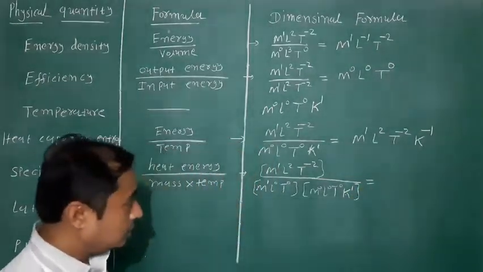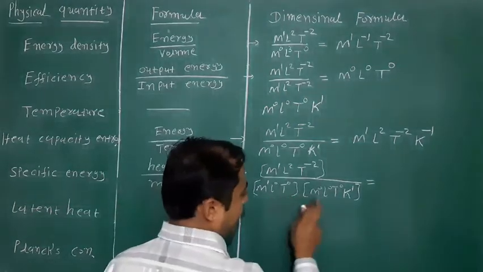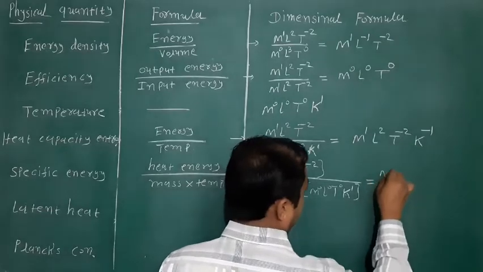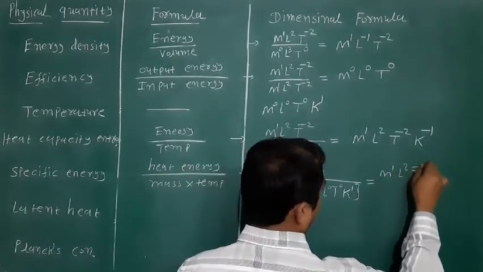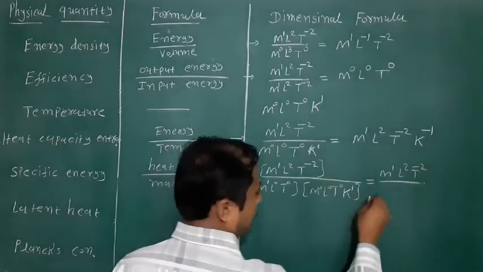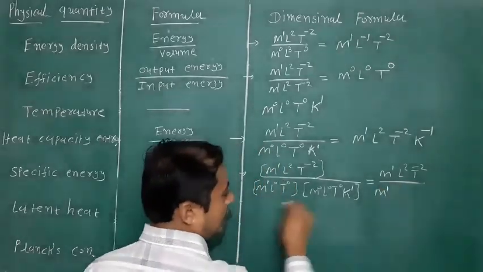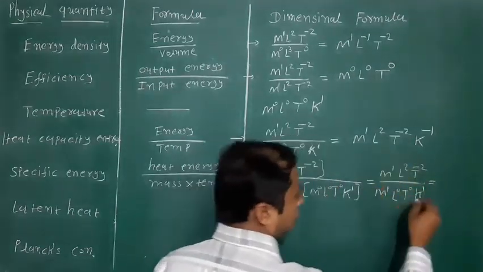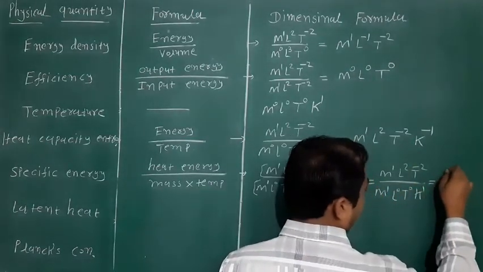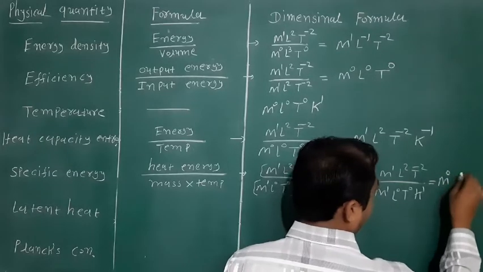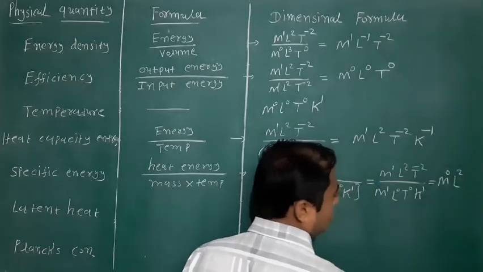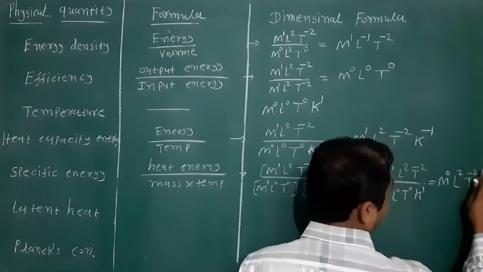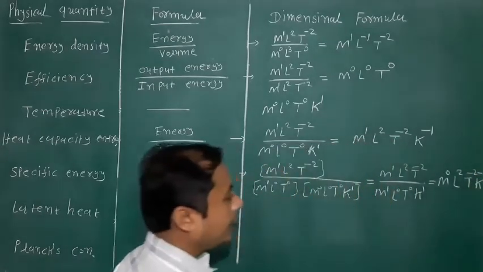Okay friends, look here, first of all, the bases are the same. So add the powers, means M1, L2, T raised to minus 2 as it is here, and M1, L0, T0, K raised to 1. So M raised to 1 minus 1, 0. L raised to 2 minus 0 means 2. T raised to minus 2. And K raised to minus 1. Okay.